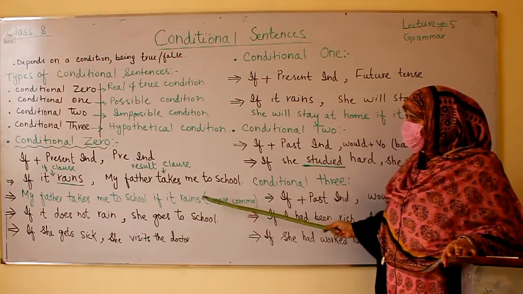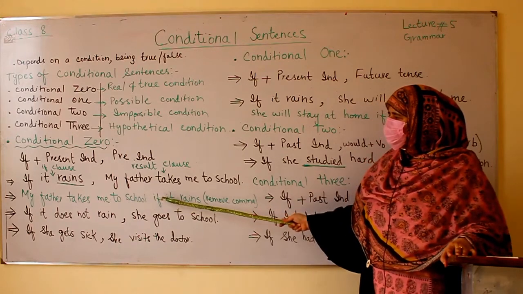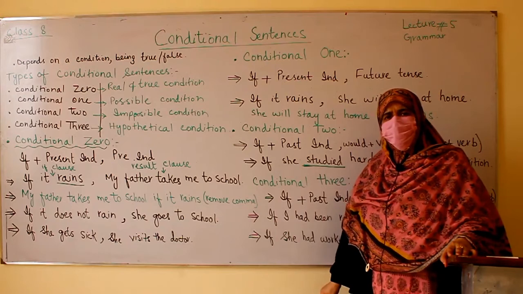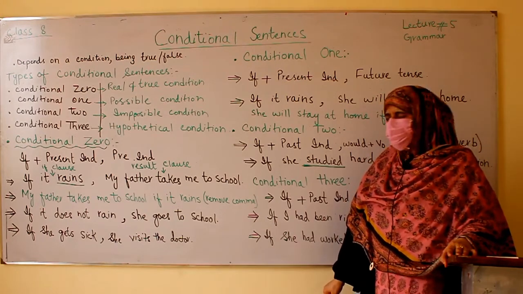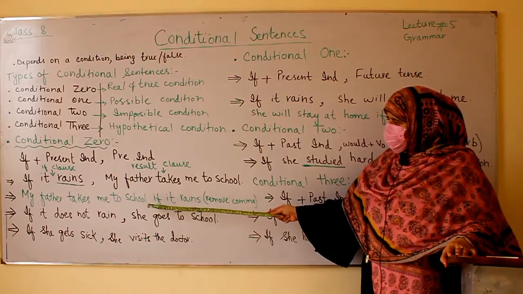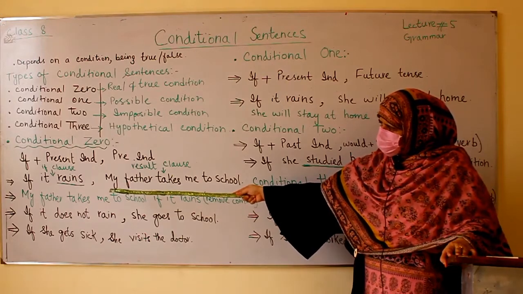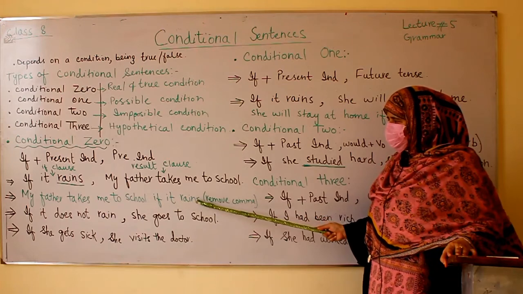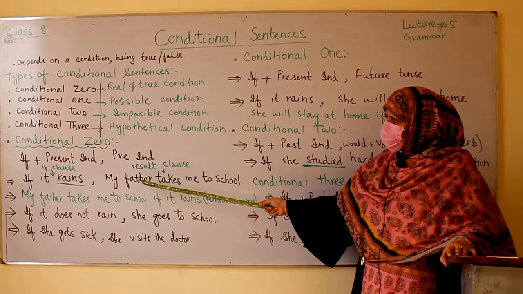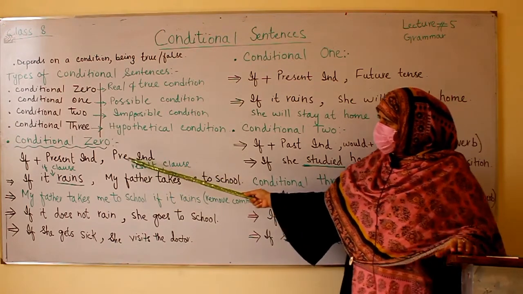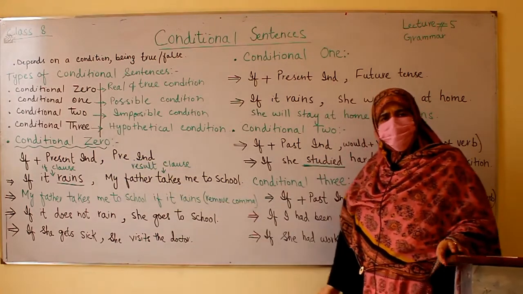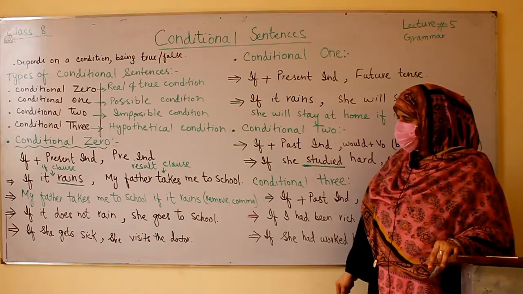You must remove the comma because we already have the conjunction if between these two clauses. Now I have written the same sentence: my father takes me to school if it rains. So the formula changes: present indefinite tense, then if plus present indefinite tense.